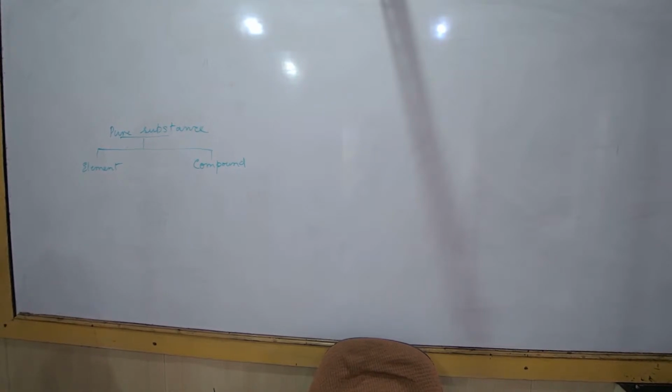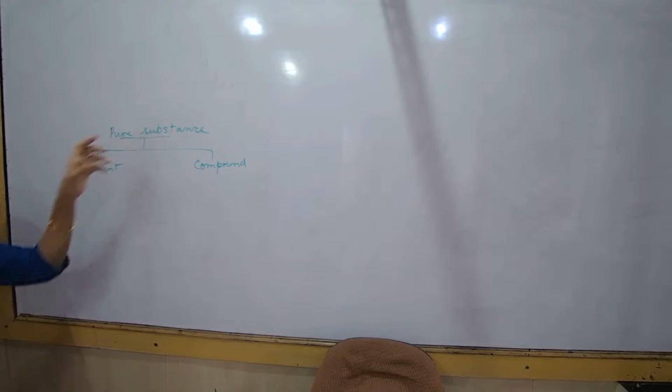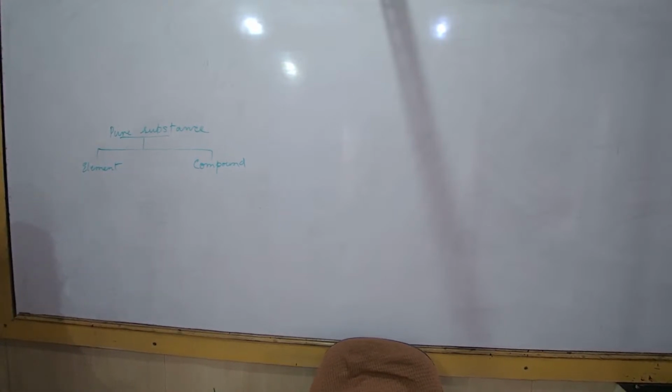It is a pure substance which cannot be broken down into simpler substances. Atoms of an element will all remain the same. For example, carbon, sulfur, iron, aluminium, all of them are elements. So atoms of an element are all the same.